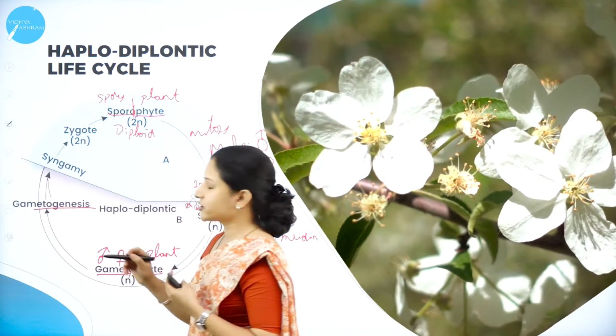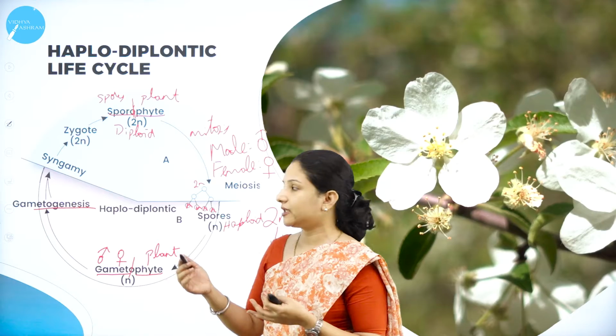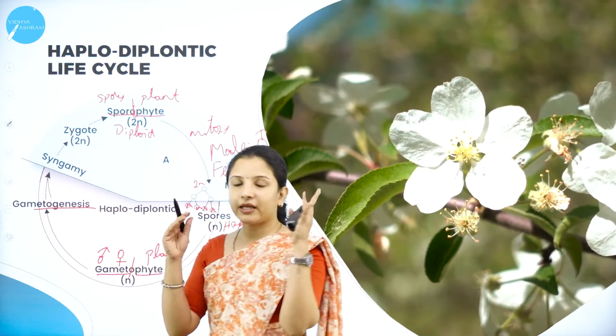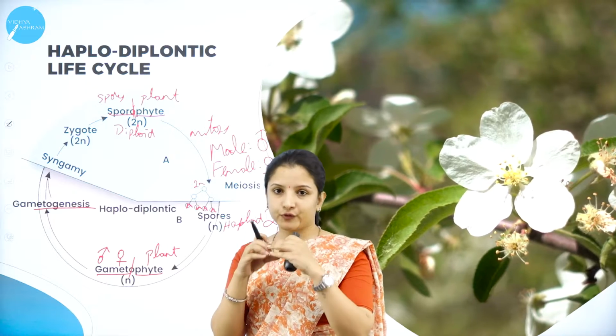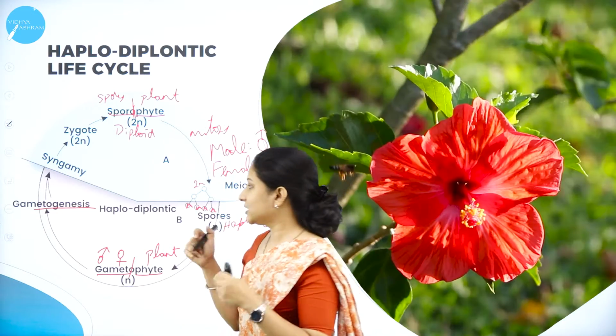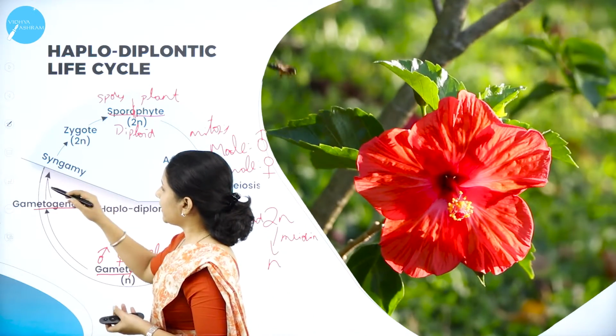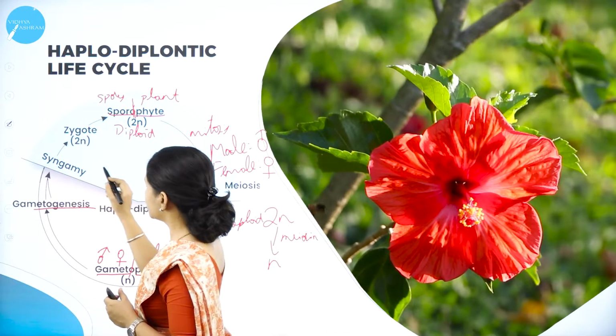Here gametogenesis, the genesis or the birth of the gametes, that is the male and the female gamete, will take place. Once the male and the female gamete are produced, their function is now to fuse with each other, because if they have to continue their life cycle or produce progeny, they have to fuse with each other. So they will fuse, and when they fuse they produce a diploid. So here fusion will occur.